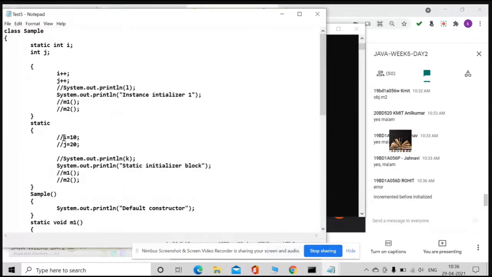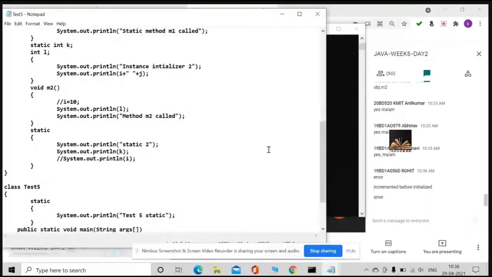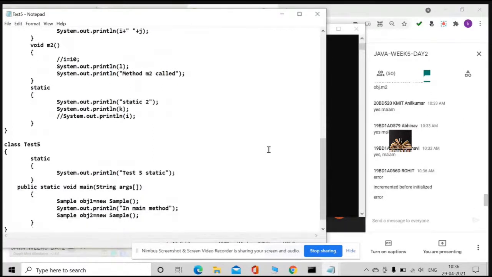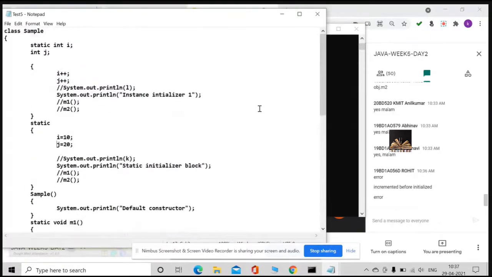Now I uncomment this. Now, Rohit, what happened? Error again. Then what's the error?